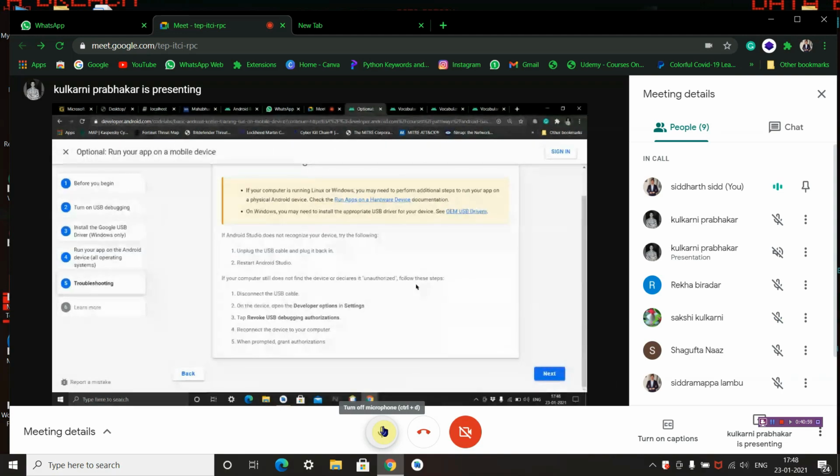Disconnect the USB cable on the device. Open the developer options in settings. Tap revoke USB debugging authorization. Reconnect the device to your computer. When prompted, grant authorization. That is done.